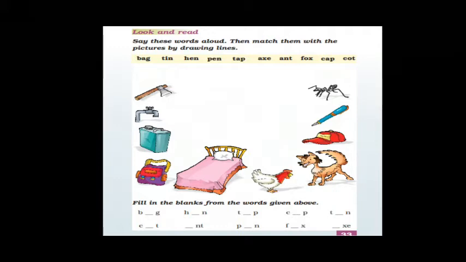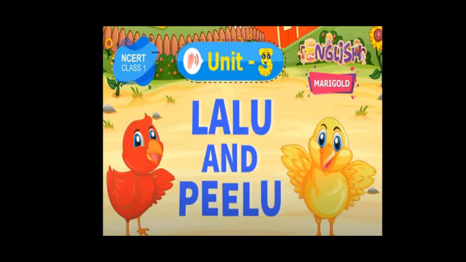Fill in the blanks from the words given below. Again here there is a missing letter. So what you have to do, like the first one I will just explain to you, B dash G. So what letter are we going to add in this, because one letter is missing. You can write B-A-G, bag. In the same way H-E-N, hen, then T-A-P, tap. So these are the missing letters. This also you can try by yourself, children.